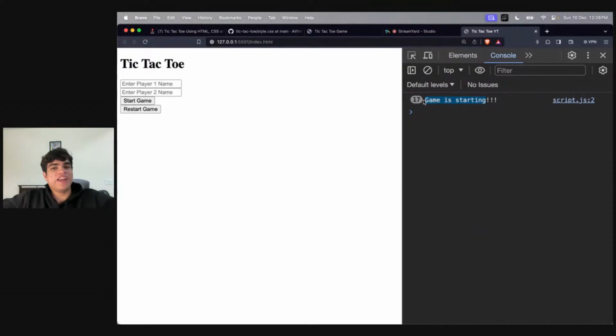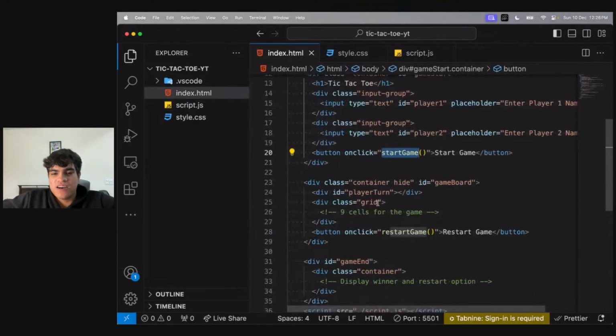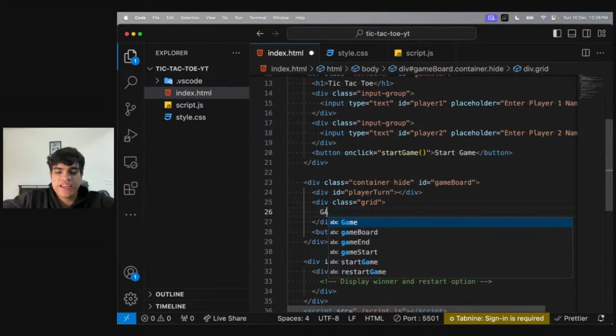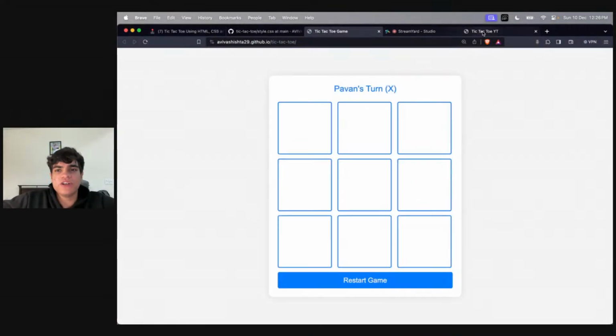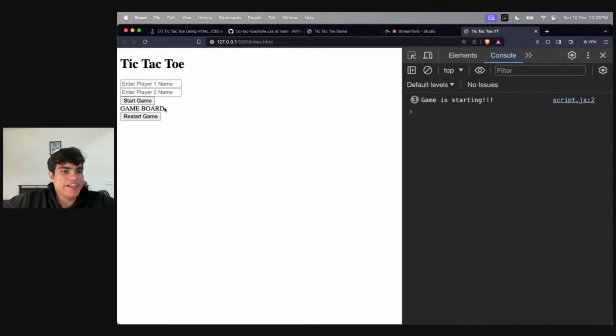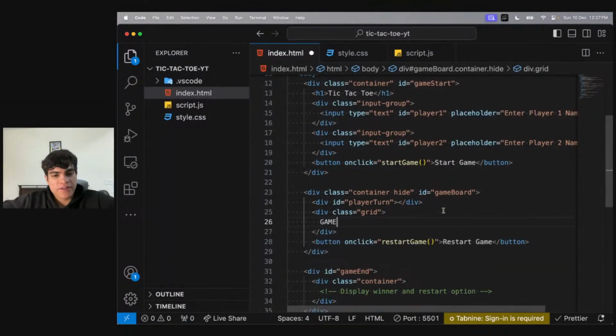Correct. So basically, whenever the game is starting, what I need to do is I just need to get rid of this div and show the game board. How does the game board look like? Again, for now, let the game board just have something like this. Just say something like game board. So whenever I click on this, I need to show the game board, and I don't show this restart, don't show the start, just the game board. Yes. So basically, you will be using DOM manipulation for that.